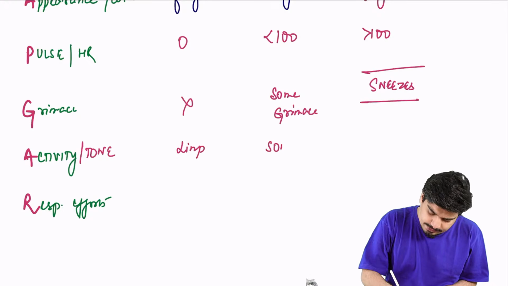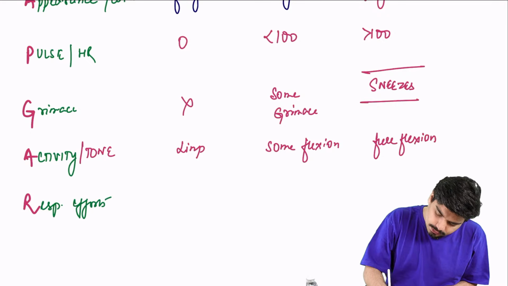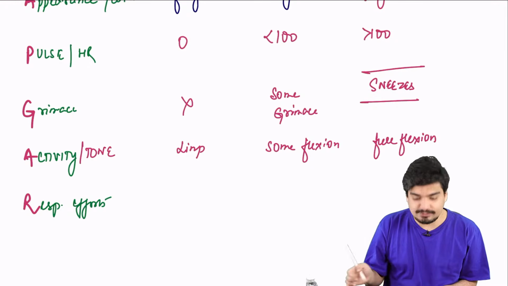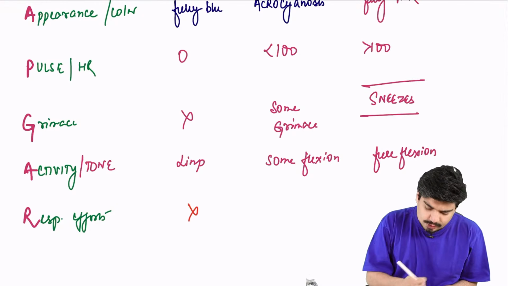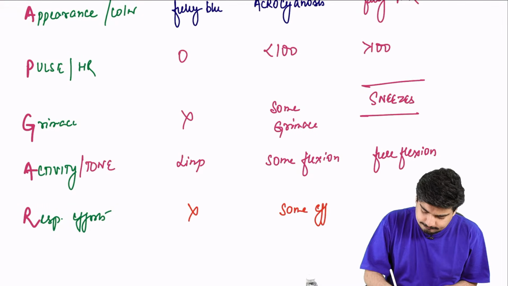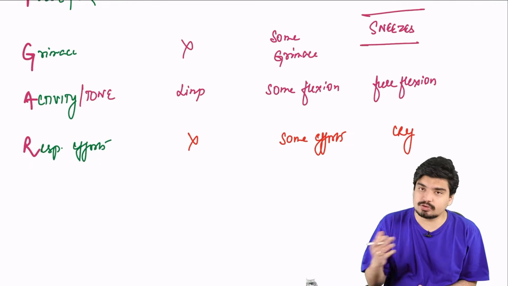If there is some flexion or partial flexion, you'll give a score of 1. If there is full flexion, you'll give a score of 2. As far as the respiratory efforts are concerned, you'll give a score of 0 if there are no efforts, child is apneic. If there are some efforts, you'll give a score of 1. If the child is crying, full efforts, you'll give a score of 2.